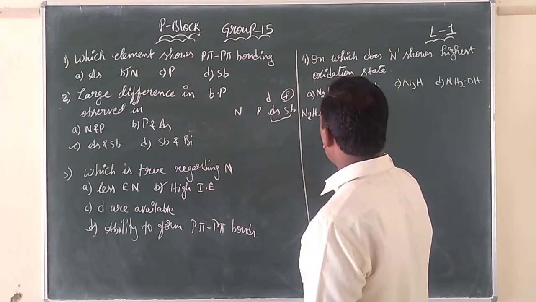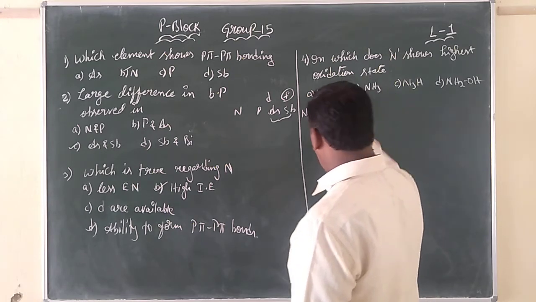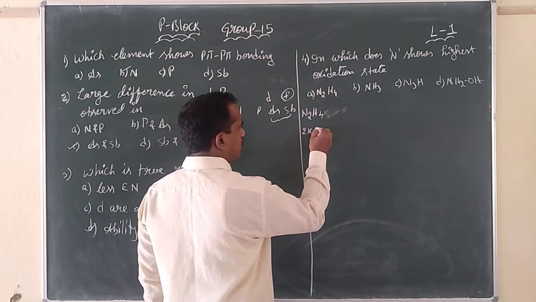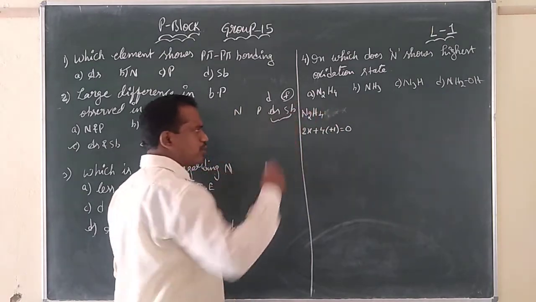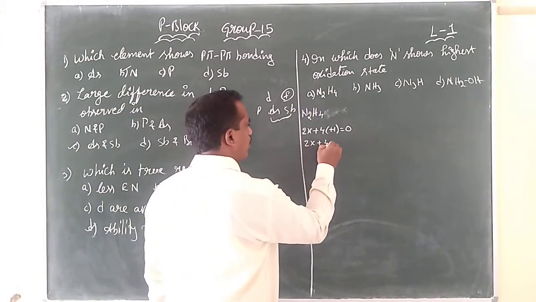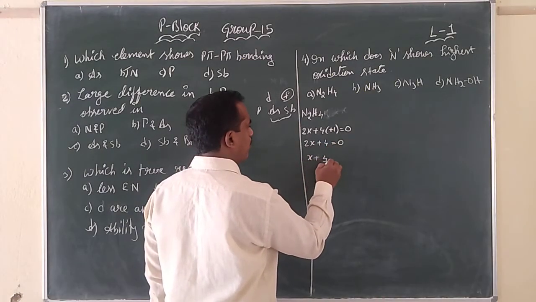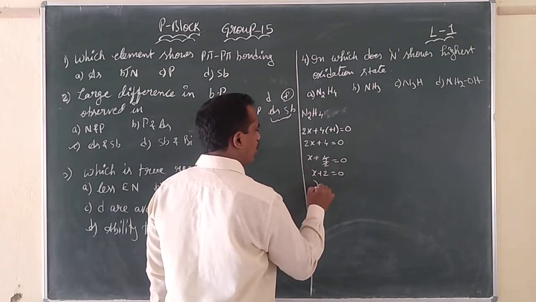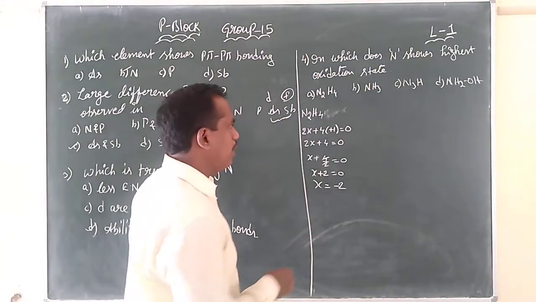We don't know the oxidation state of nitrogen. Let us consider it as x, or I will write it down, it will be easy for us. 2x plus 4 into plus 1 is equal to 0, because on this molecule charge is not there. So 2x plus 4 is equal to 0, x plus 4 by 2 is equal to 0, or x plus 2 is equal to 0, or x is equal to minus 2. So the oxidation state of nitrogen in this case is minus 2.